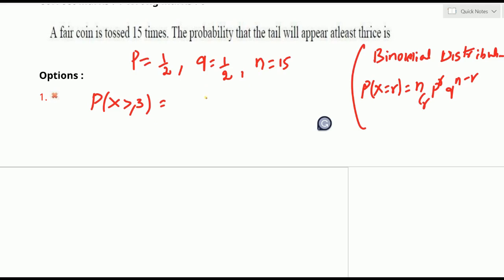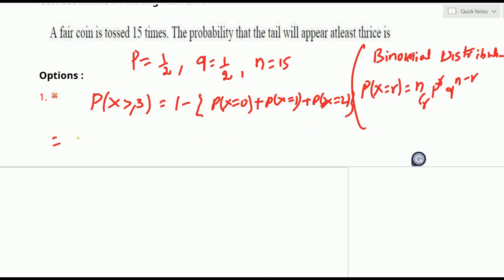If you take 3 to 15, it takes too much time. That's why we remove whatever we don't want from the total probability. You know the total probability is 1. From the 1 we have to remove what we don't want: P of x equal to 0, P of x equal to 1, and P of x equal to 2 also. So we have to calculate these, and then they will be removed.